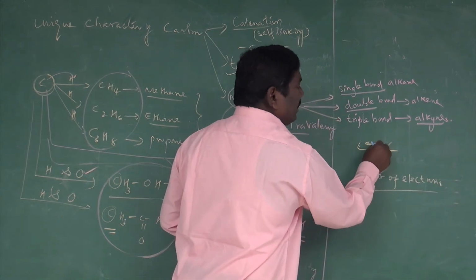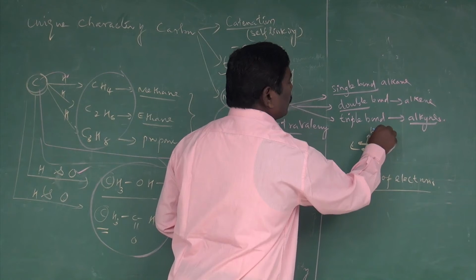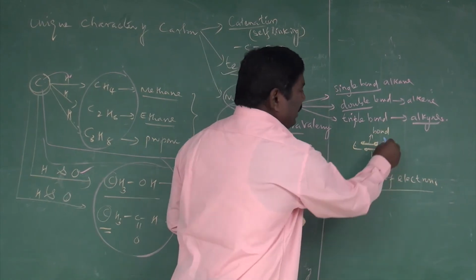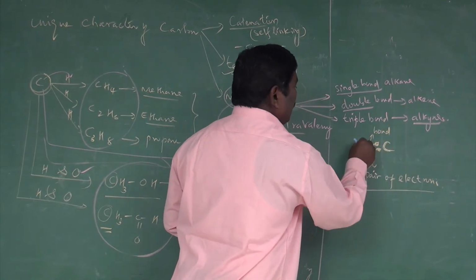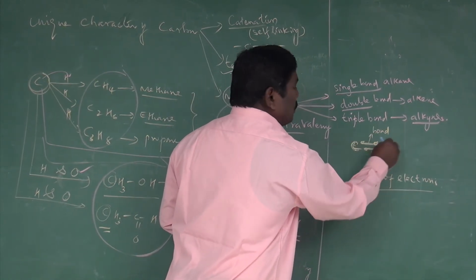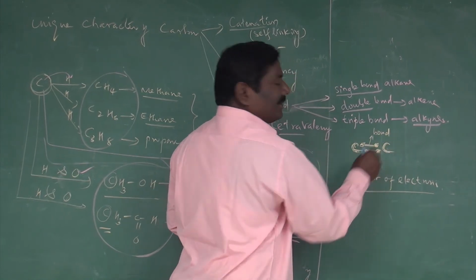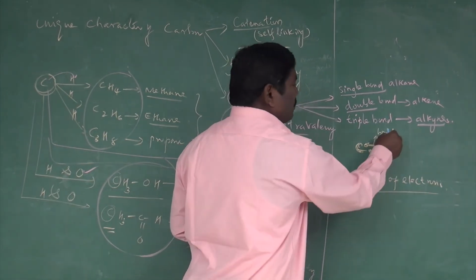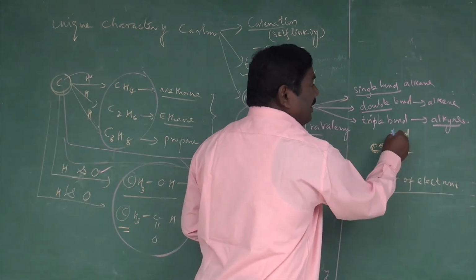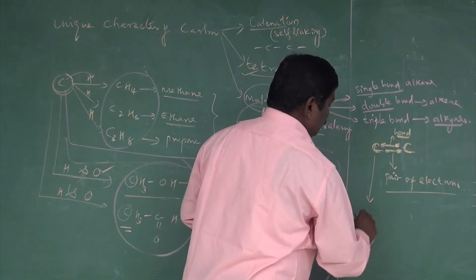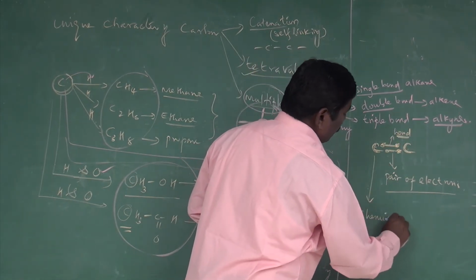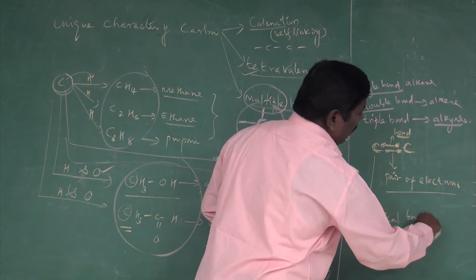This pair is nothing but we can say a bond. Here there is a carbon and here there is a carbon. These two carbons are bonded by this electron pair, which we can simply call a bond. This is called a chemical bond.